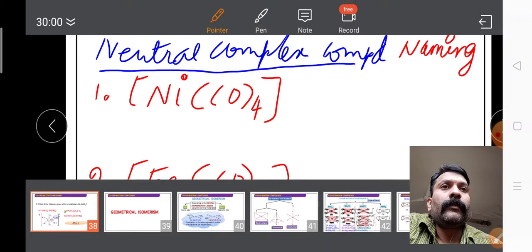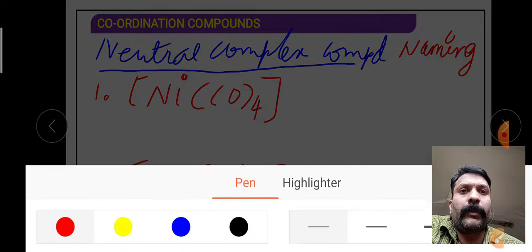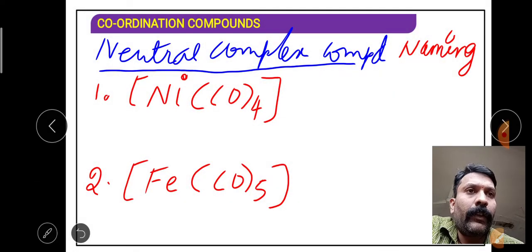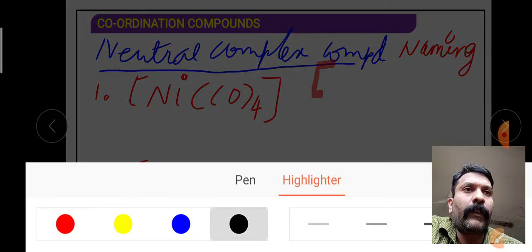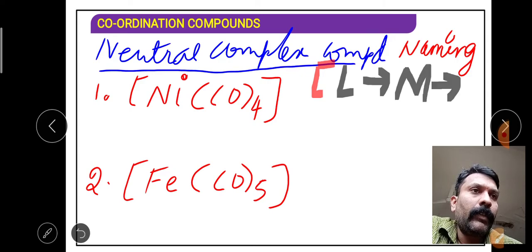Now, one more hint which I gave in the regular class to name the complex compound is the life cycle of a food chain. What is the life cycle of the food chain which I asked you to remember? Lion will eat monkey, monkey will eat orange.